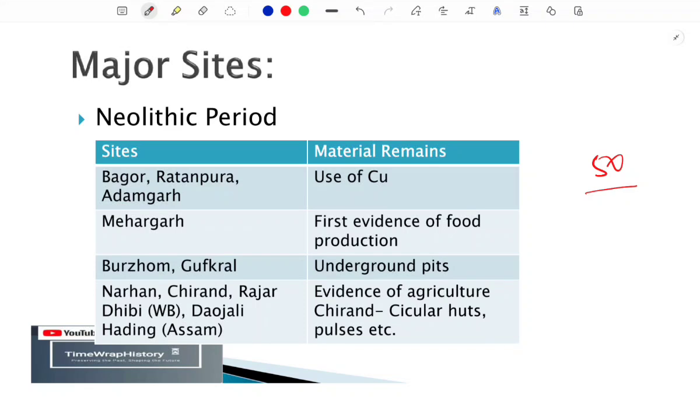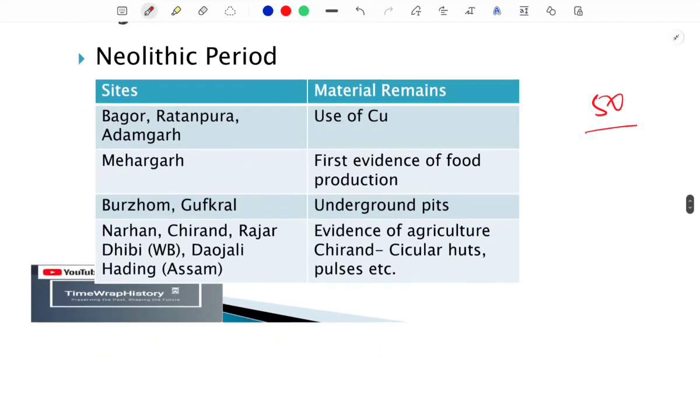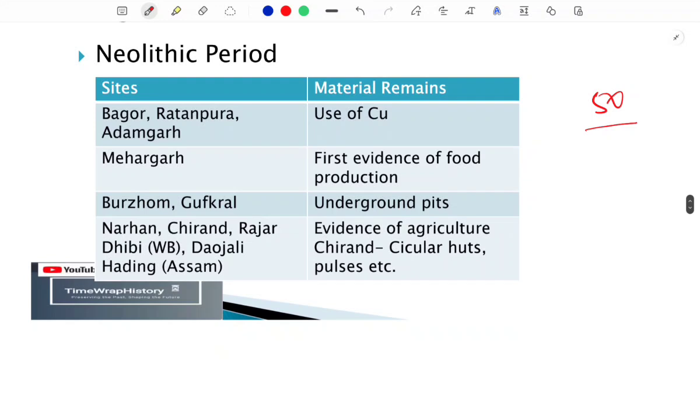Okay, so if the examiner is asking about a Harappan site, and you know that these few sites belong to the Neolithic age, then you can just eliminate these options. So this is why it is important for you to know some of the Neolithic sites as well. Not Mesolithic, we are not going into that much depth.